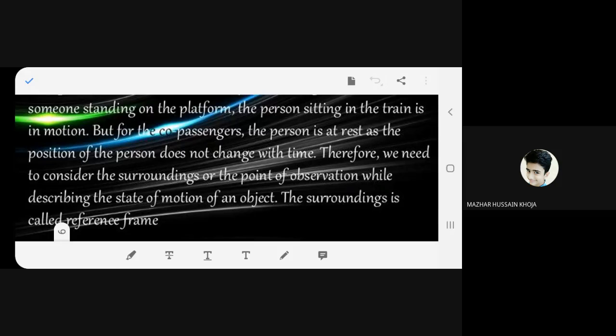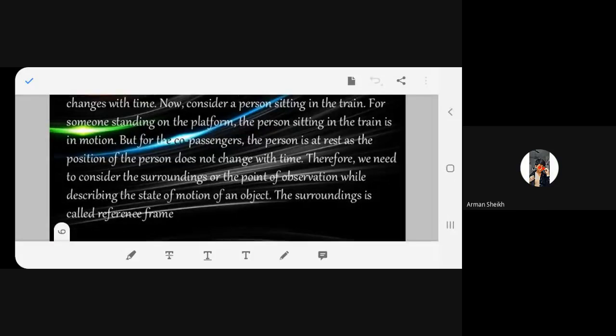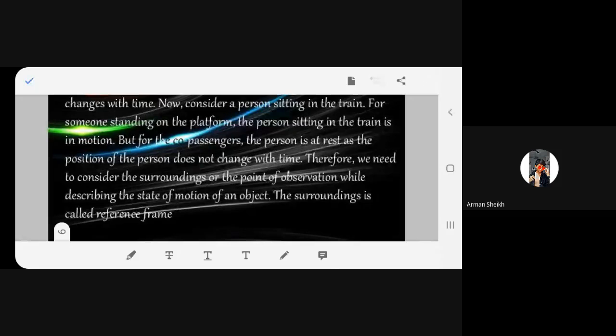So do you understand now? I was on the platform, and the train is moving, and you're in the train. So I become the reference. I become the surrounding. Yes or no? Then only I can say the train is moving. So unless I take a reference, I cannot describe the motion. There has to be a reference, only then can I decide whether the object is moving or not.